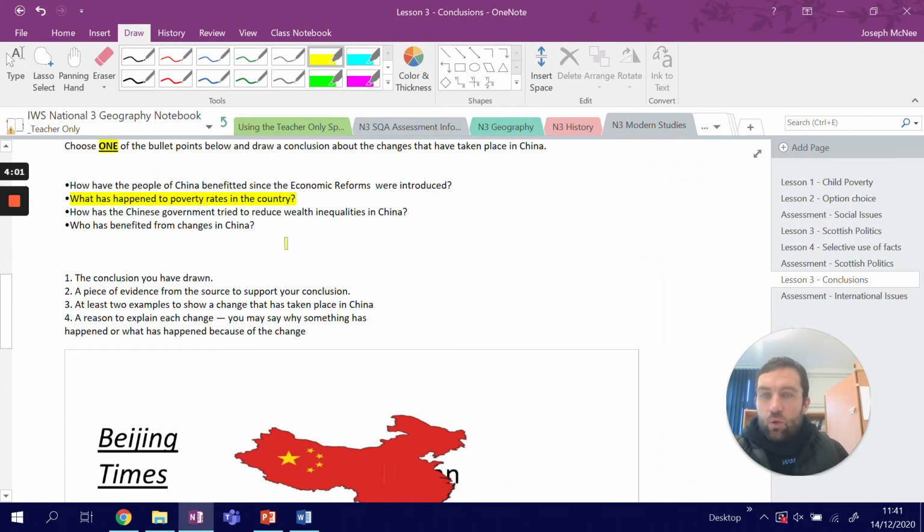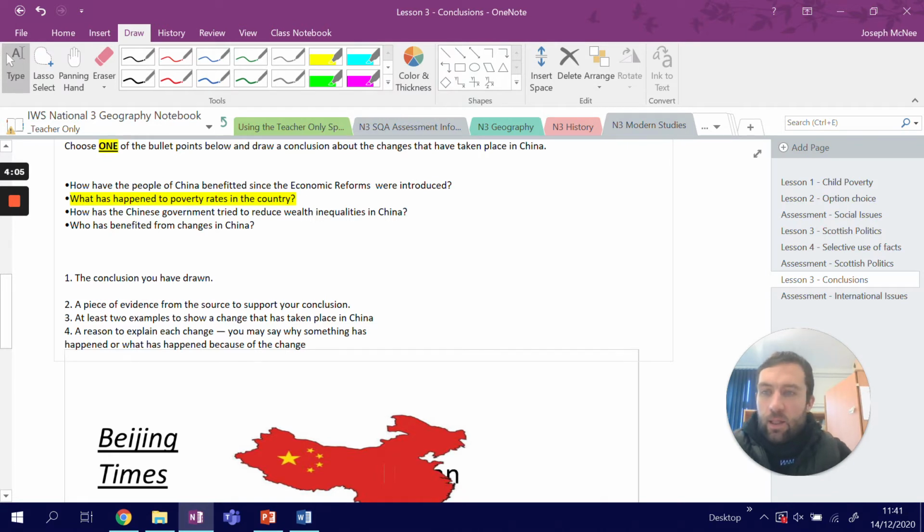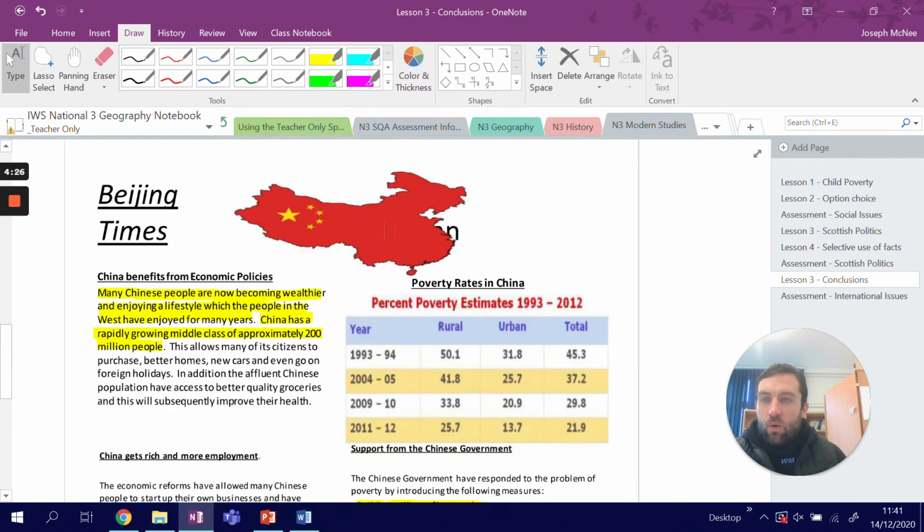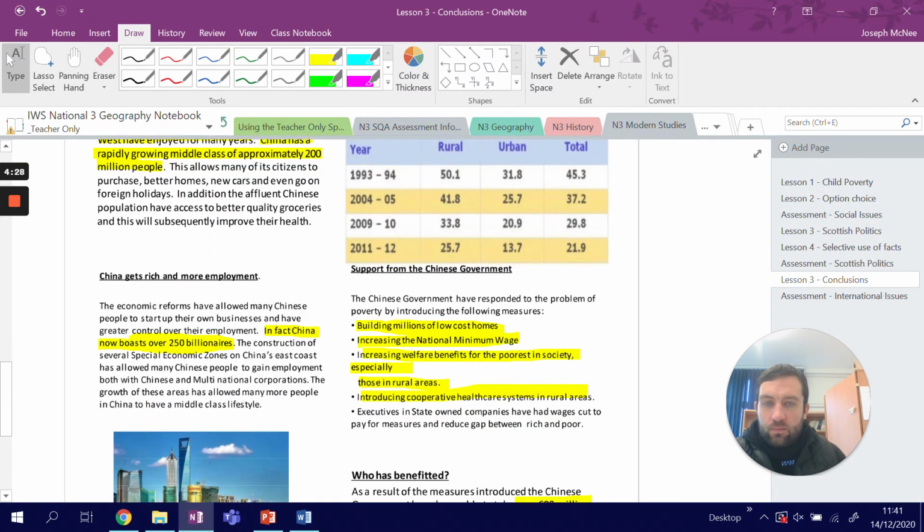So my conclusion then, I'm going to go back here, I'm just going to write that underneath, is that less people are living in poverty. So I've made this conclusion here, that less people are living in poverty. A piece of evidence from the source to support my conclusion. Let's look at what I've highlighted in yellow.